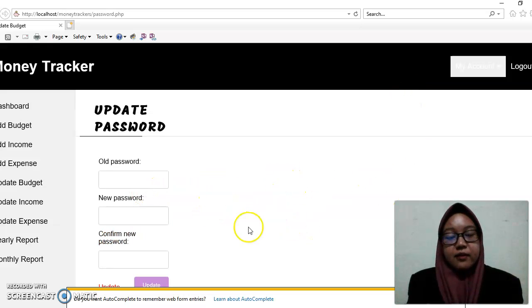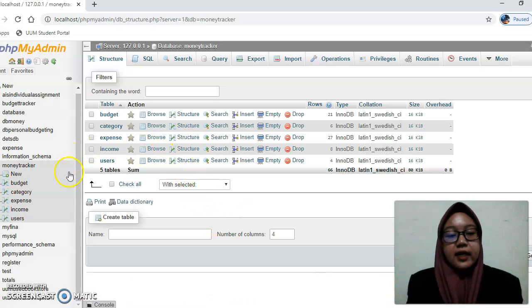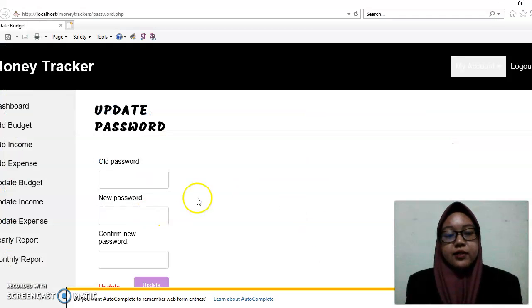Before I stop for the system, I just want to show the sir my database. In my database I only have budget, category, expenses, income, and users. That is my database. I will upload this in the online learning. So that is regarding the database and also my system.